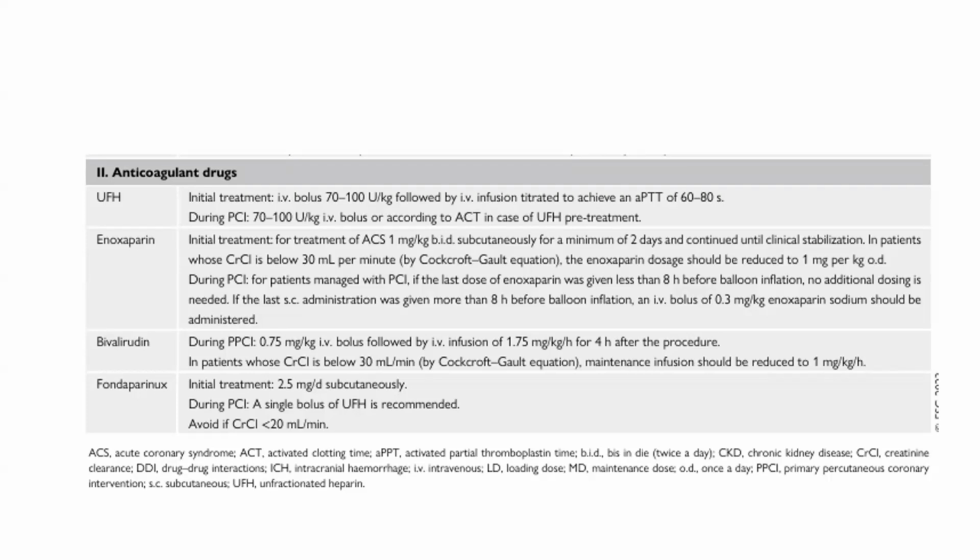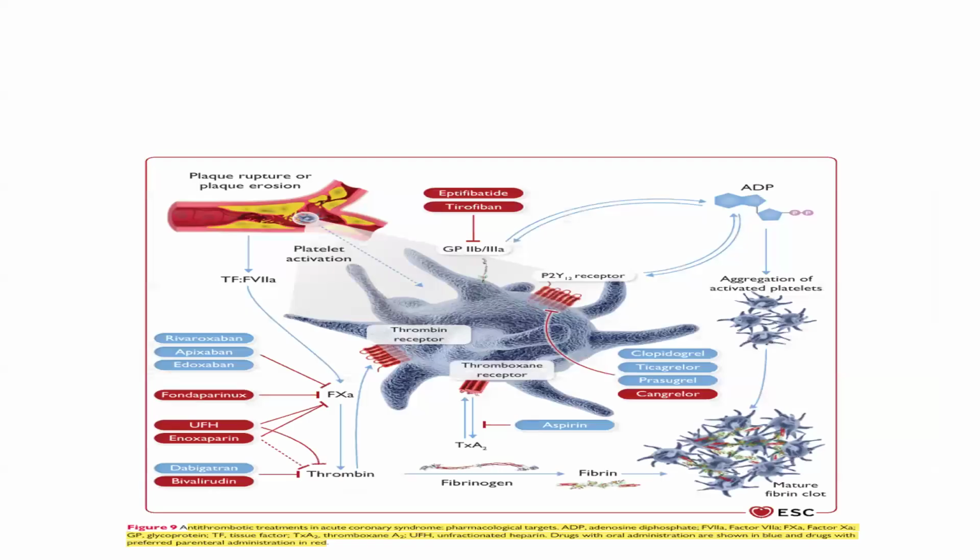Then bivalirudin during PCI, 0.75 mg per kg IV bolus followed by the infusion of 1.75 mg per kg for 4 hours after infusion. In patients whose creatinine clearance is less than 30 ml per minute, the maintenance infusion should be reduced to 1 mg per kg per hour. Then fondaparinux, initial treatment is 2.5 mg per day subcutaneous. During PCI, a single bolus of unfractionated heparin is recommended. Avoid if creatinine clearance is less than 20 ml per minute.